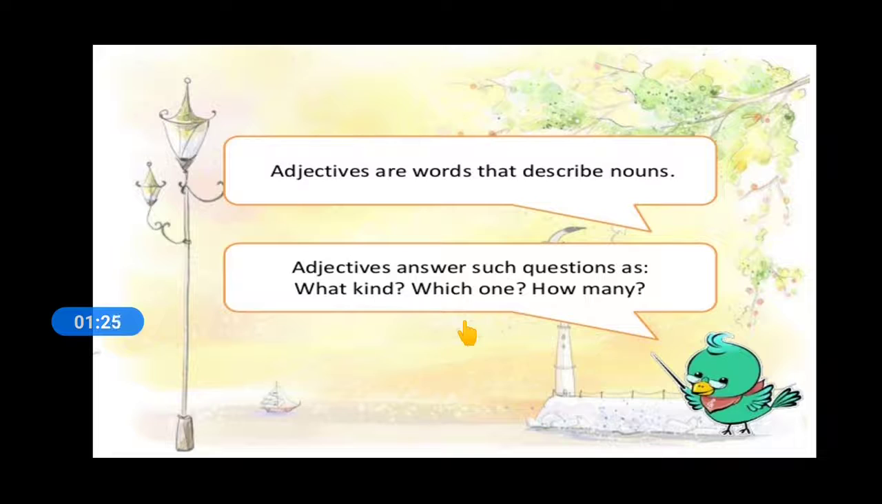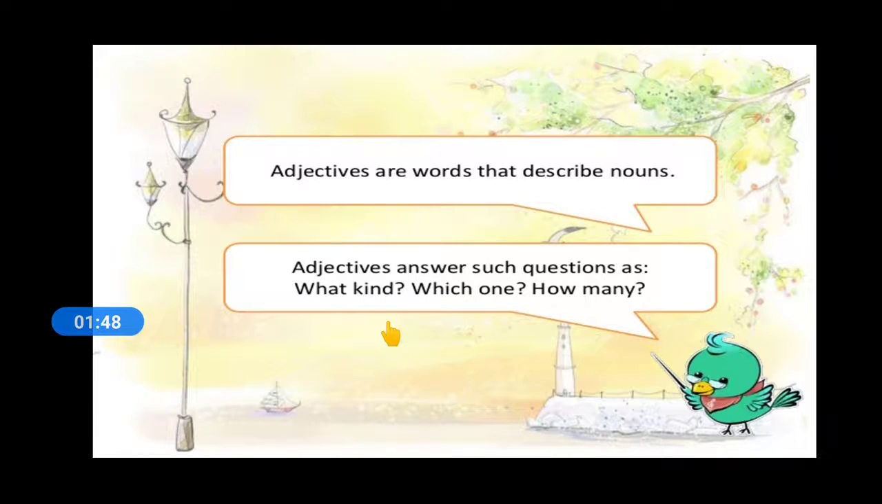Next, I have 10 candies in my pocket. How many? 10 candies. 10 is the adjective. The team has a dangerous Batman. What kind of Batman? Dangerous. So dangerous is an adjective.